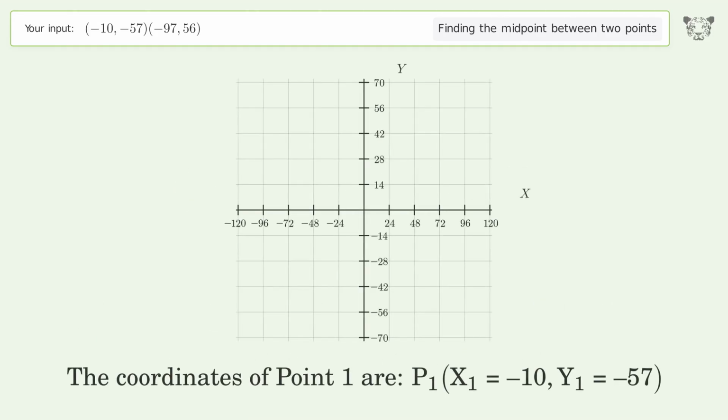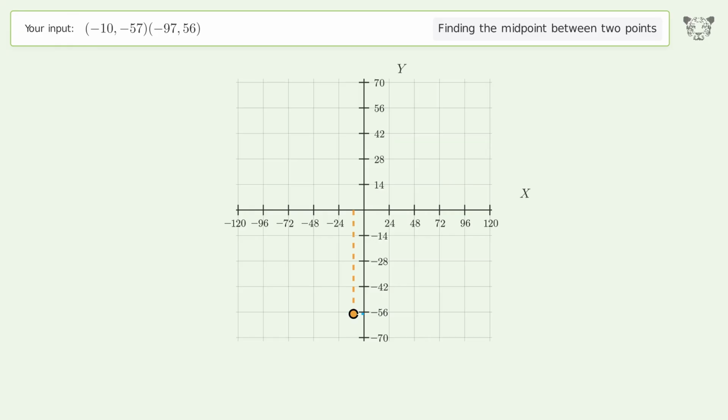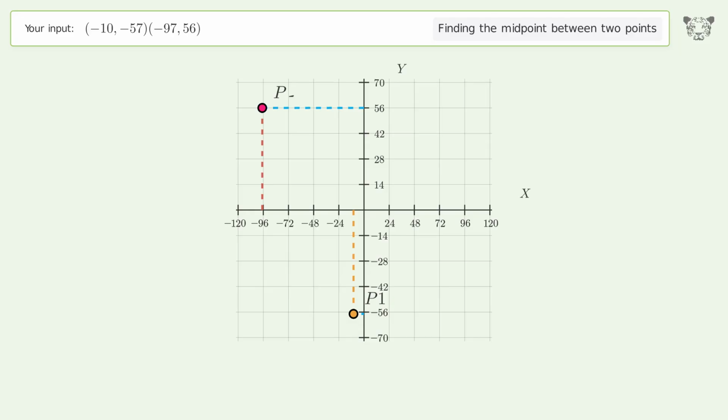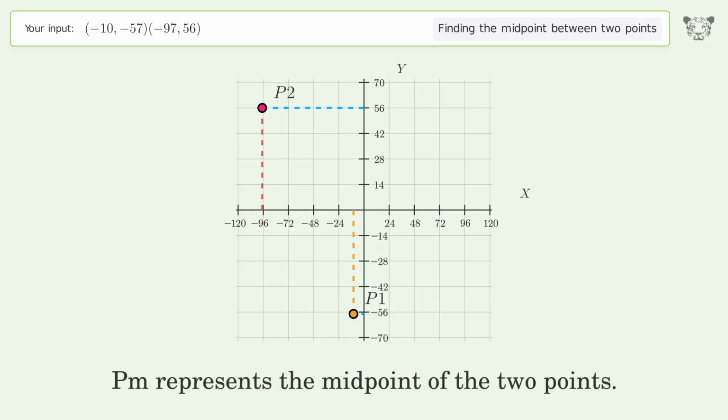The coordinates of point 1 are x1 equals negative 10, y1 equals negative 57. The coordinates of point 2 are x2 equals negative 97, y2 equals 56. PM represents the midpoint of the 2 points.